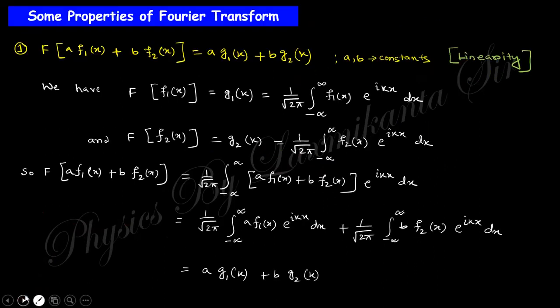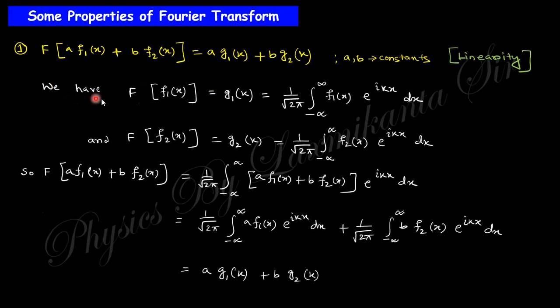Next one, some properties of Fourier transformation. Actually, these properties help you to solve different Fourier transformation problems. That's why you need to know some properties of the Fourier transform. The first property says that the Fourier transformation of these two added terms will be nothing but the sum of the individual Fourier transforms. This is called the linearity property.